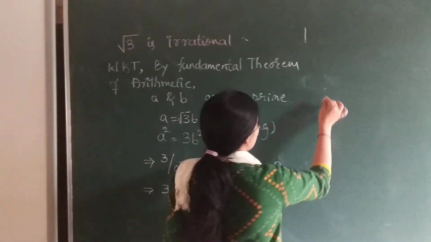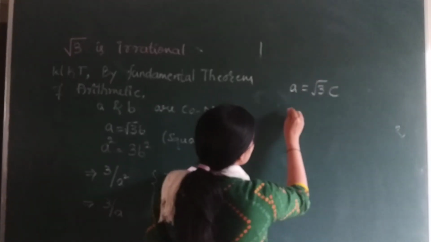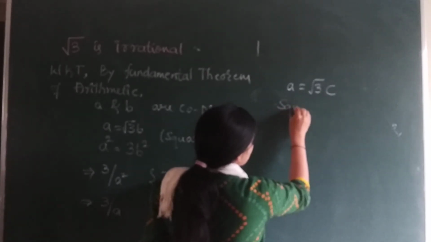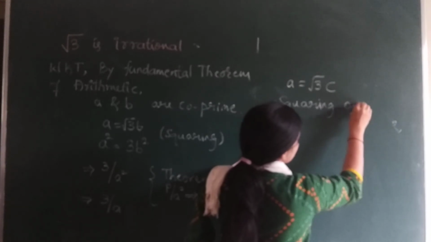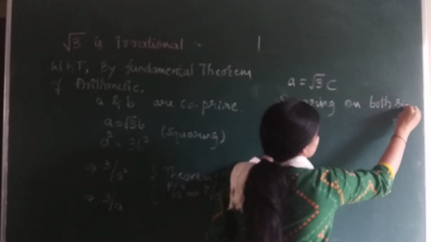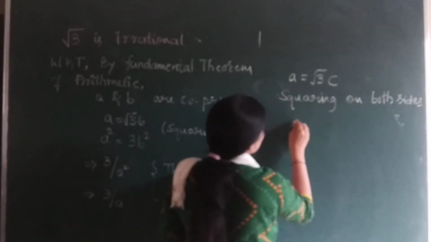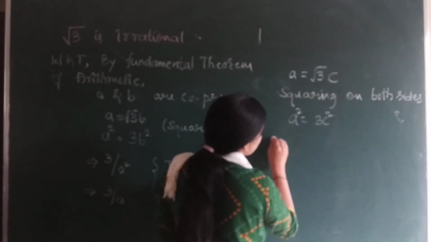Again we take a is equal to 3c. Squaring on both sides, a square is equal to 9c square.